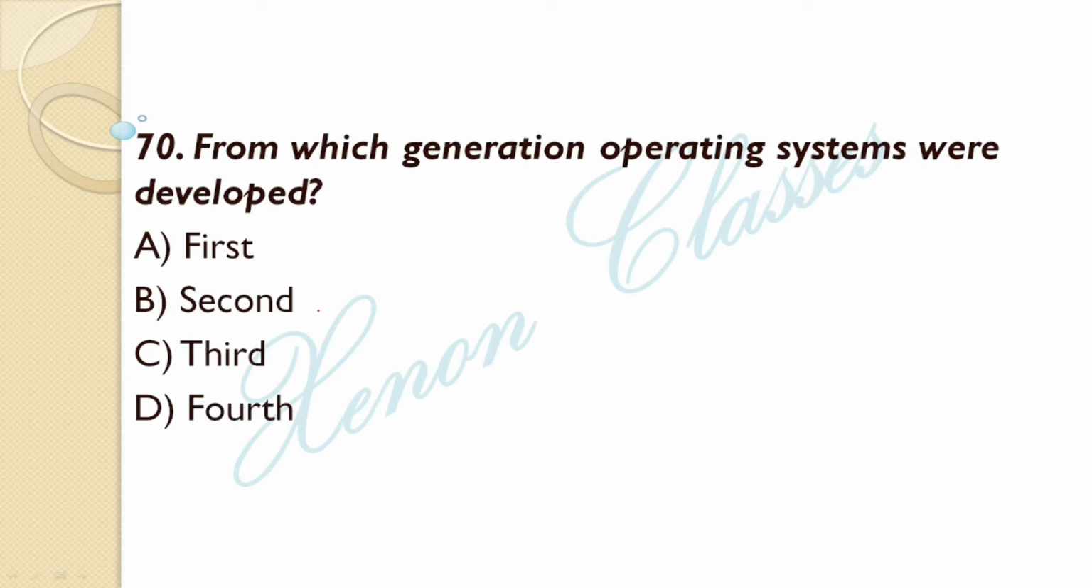Next question. From which generation were operating systems developed? Operating systems were developed in the third generation of computers.